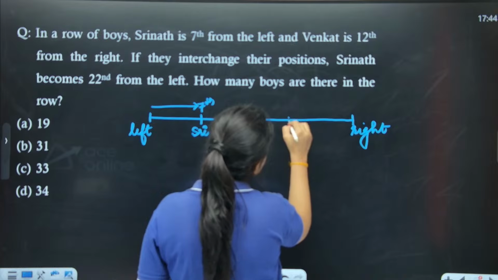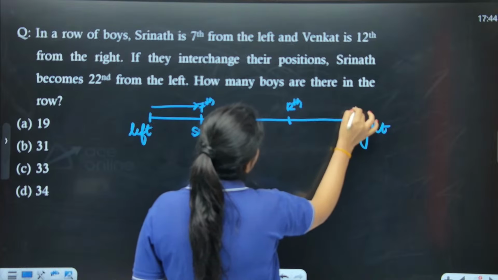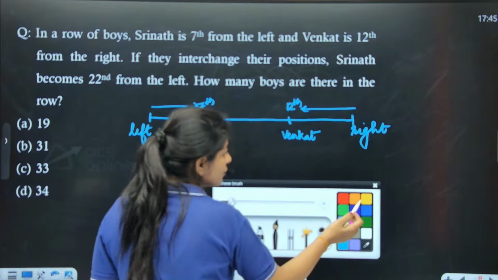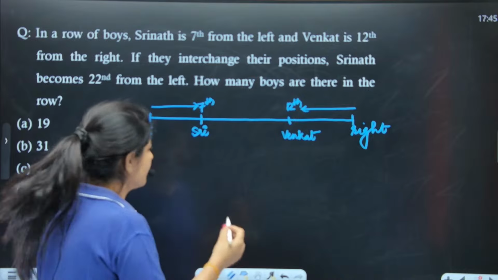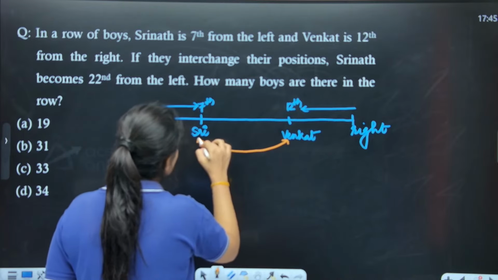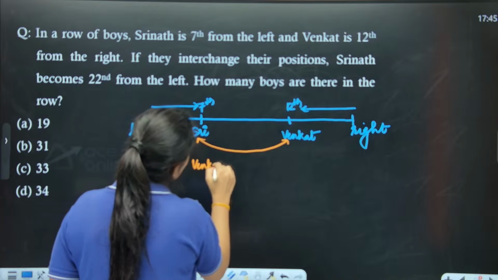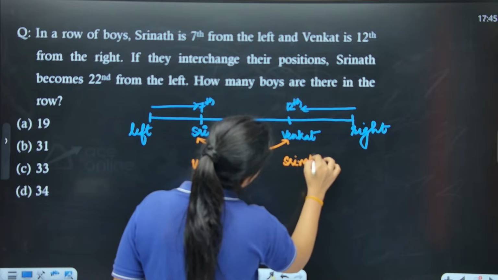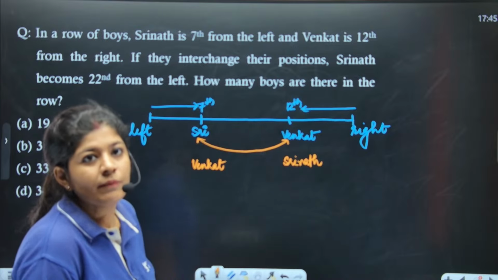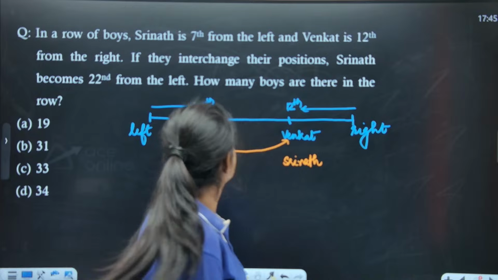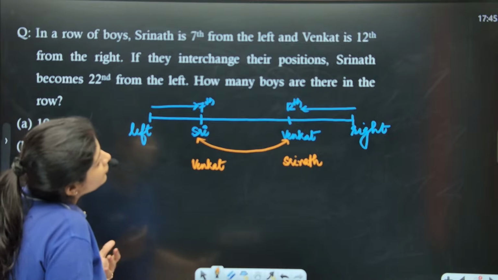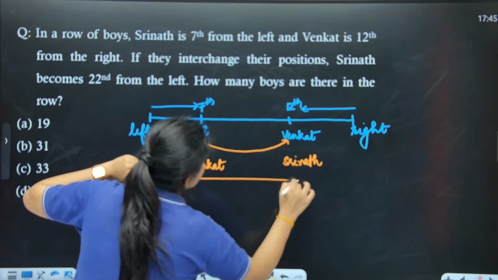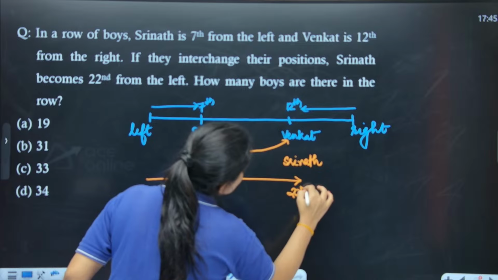So I'm assuming that this is the 12th position from the right, and this is the position of Venkat. Now the question says they interchange their positions. So here we have Venkat, and here we have Srinath. Very good, Shiva. Very good, Rakesh. If they interchange their positions, Srinath becomes 22nd from the left. So this person becomes 22nd from the left.